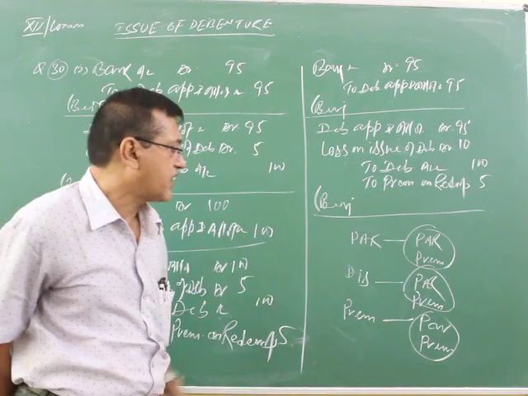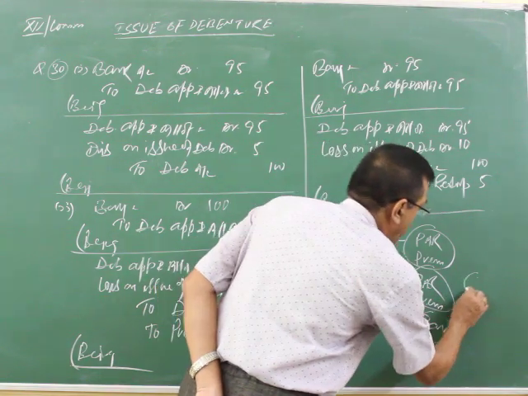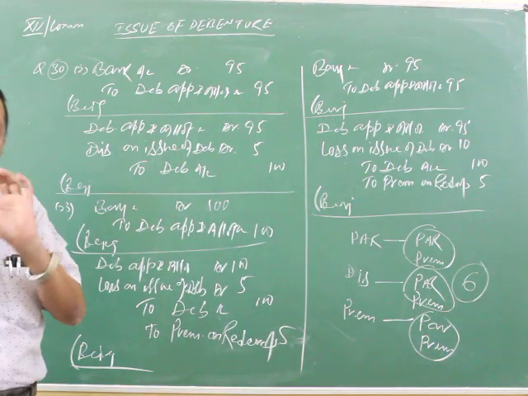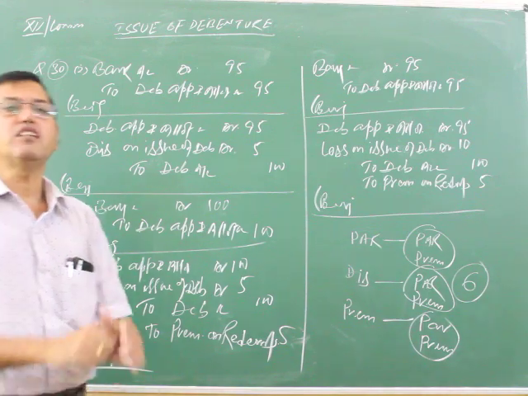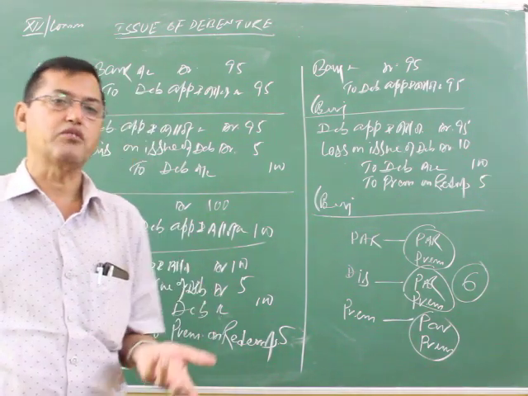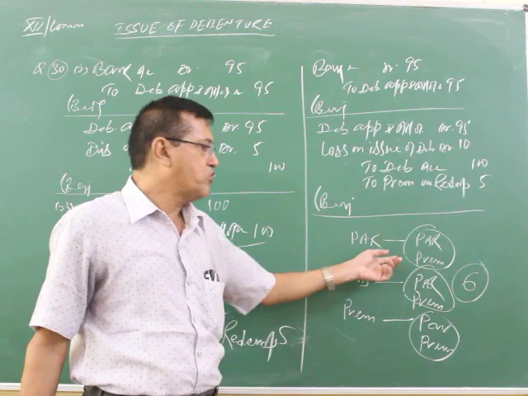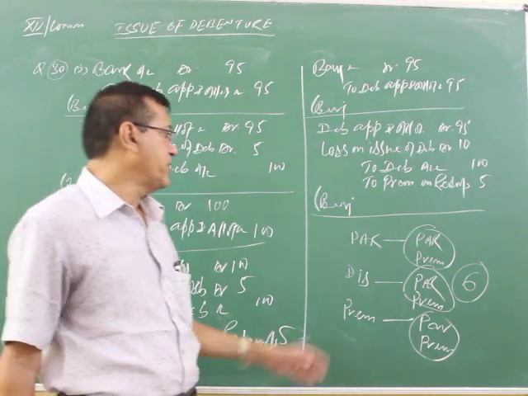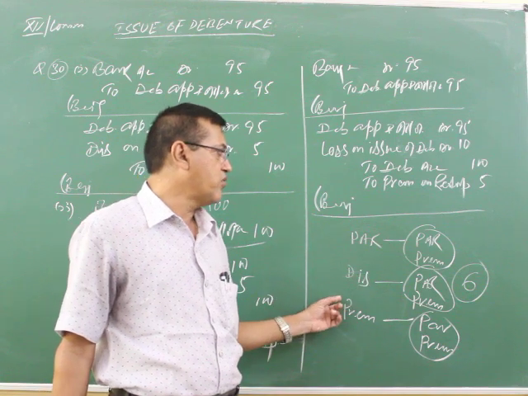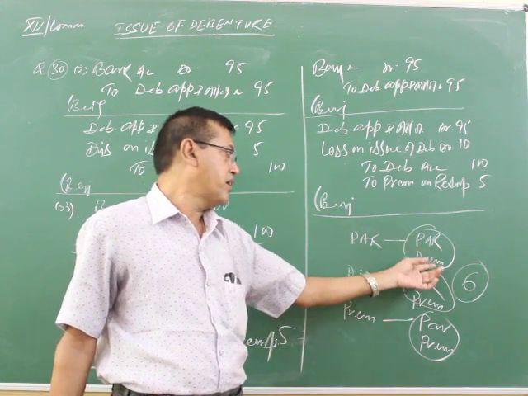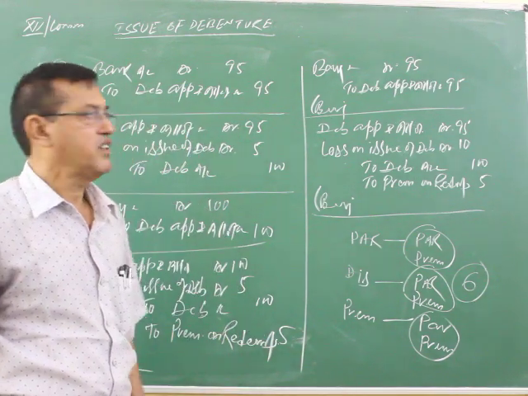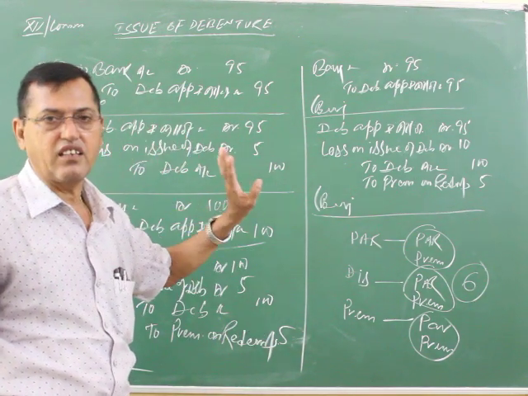It means six circumstances are possible when debentures may be issued and redeemed. It is called debentures issued under several circumstances and also redeemed under several circumstances. Okay, these are the circumstances there.